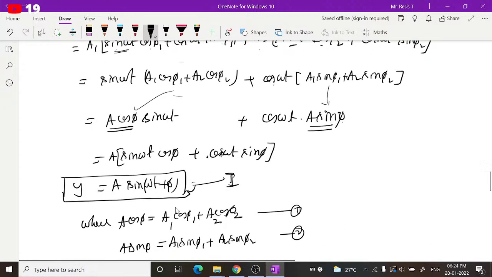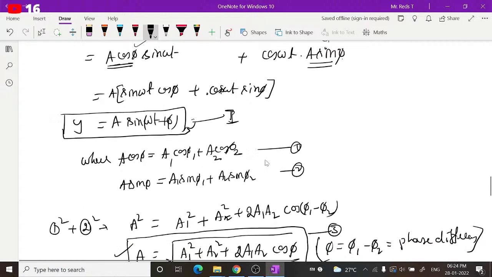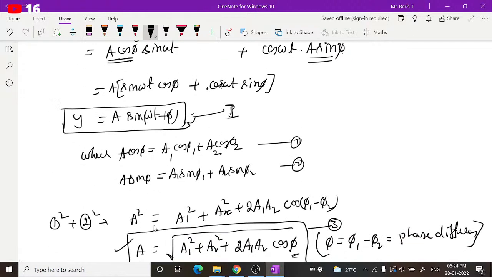Here a cos phi is taken as the sum of these two terms, and a sin phi is taken as the sum of these two terms. If you take these as equations 1 and 2, then you can get the amplitude. Here this gives you the displacement of the resulting wave, and this a will be called the amplitude of the resultant wave, and this is called the total phase angle of the resulting wave. Phi is called the initial phase of the resulting wave. Omega is the angular frequency of the resulting wave.